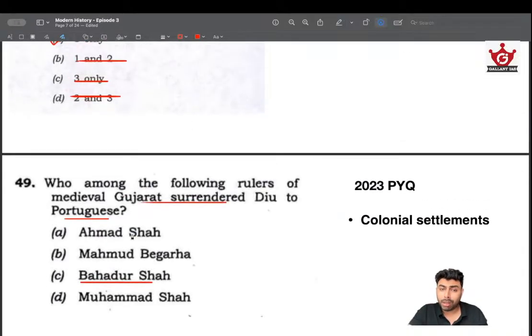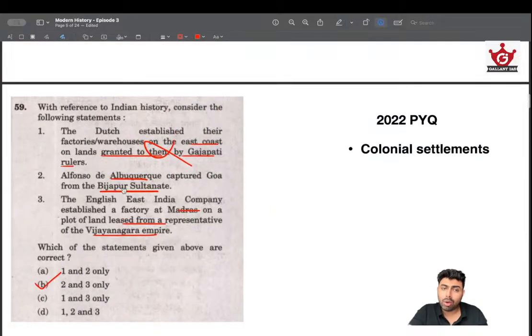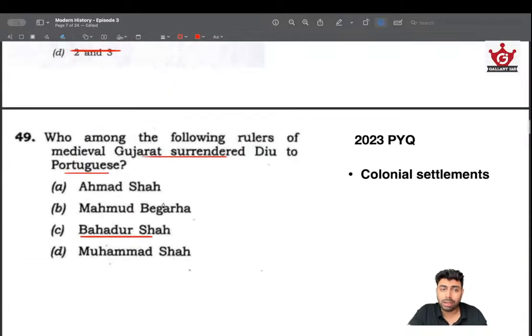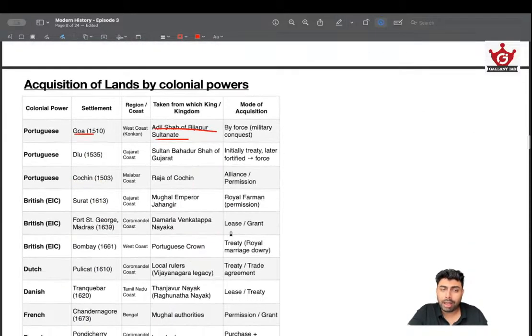Diu from Bahadur Shah and Goa from Bijapur Sultanate. And who was the ruler? Adil Shah. So if you have Adil Shah mentioned in Diu, you can eliminate that. Okay. So that's it. Western coast by force. Again, it was capturing, and it's a military conquest. Then Diu, then Sultan Bahadur Shah of Gujarat, and treaty later fortified by force. Again, forcefully they have annexed it.